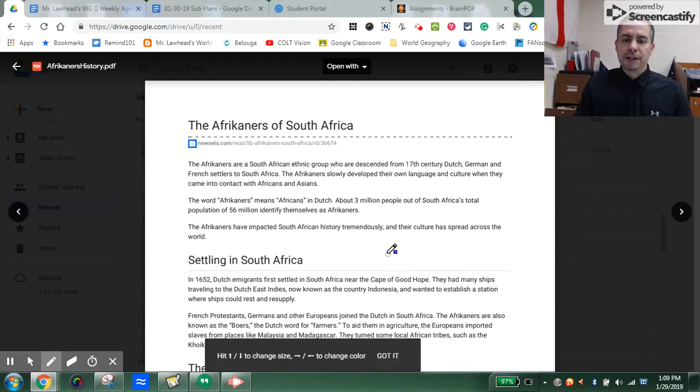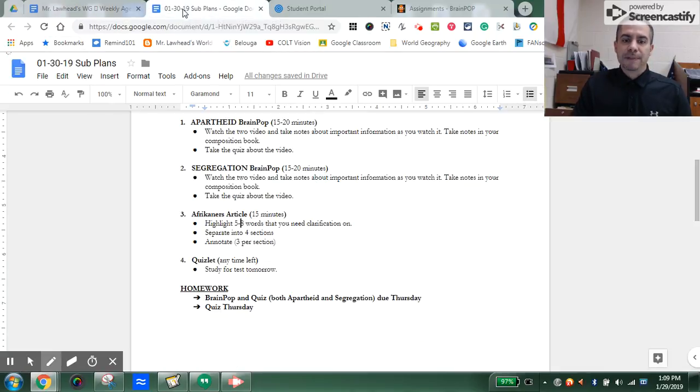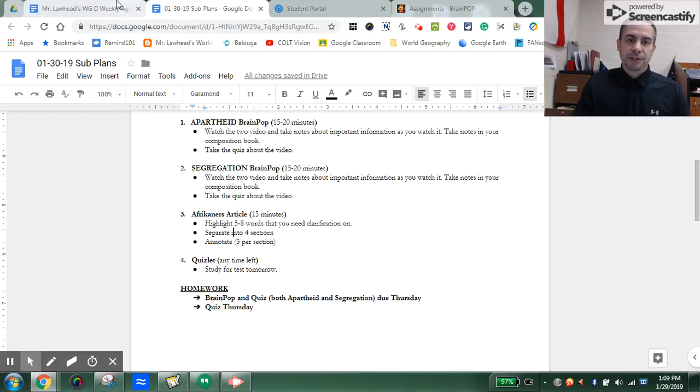So if you're looking here and you're not sure about the term agriculture, I want you to highlight that term in whatever color you choose. The highlighters are in the front of the room in the bins. Maybe you don't know what the term Boer means. So you need to have 5 to 8 words that you need me to go in and take a look at. The second thing that it asks you to do is to separate it into 4 sections.